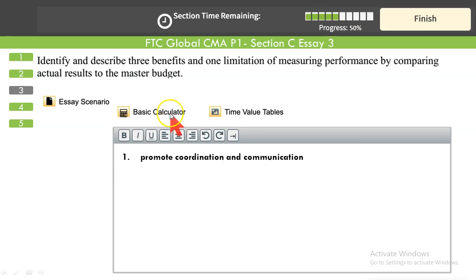But using the master budget for performance evaluation is a little questionable. We have seen that using a static budget for performance evaluation could misfire, because what if the production is more than the plan? What if the production is less than the plan? We have to convert our master static budget into a flex budget to make it more useful for performance evaluation, because static budget versus actual result has limited application, limited utility in performance evaluation. It only helps you to calculate the static budget variance, right?